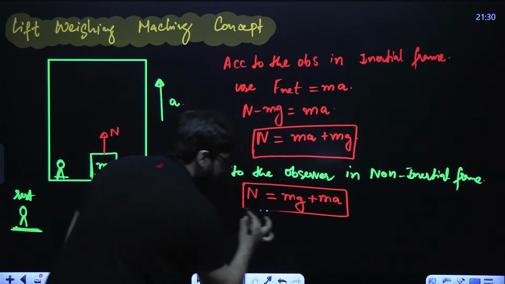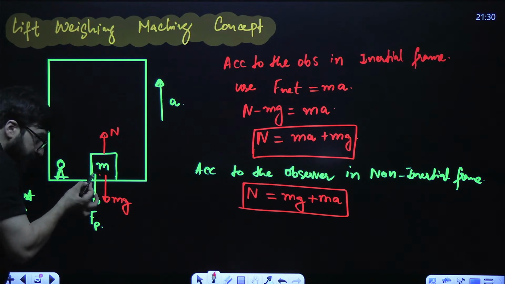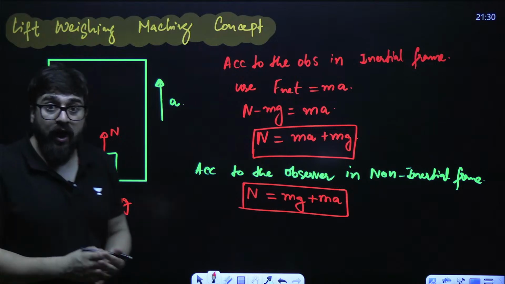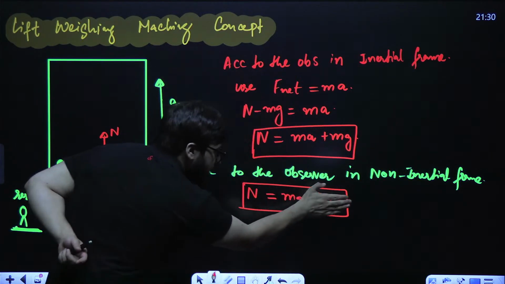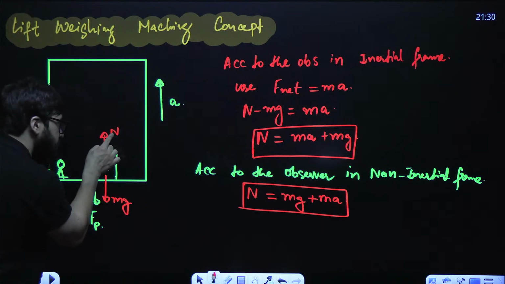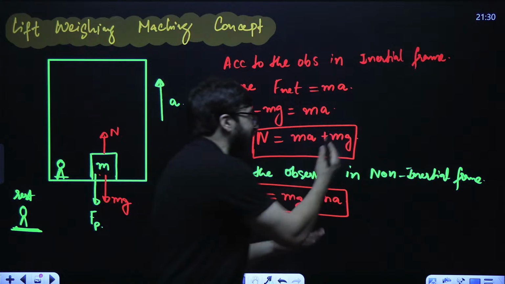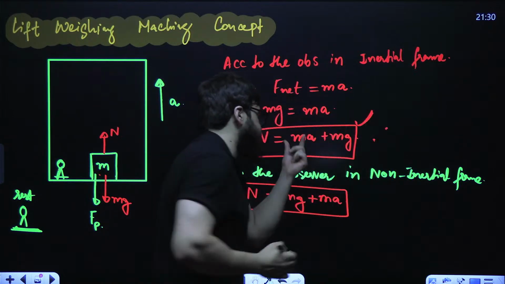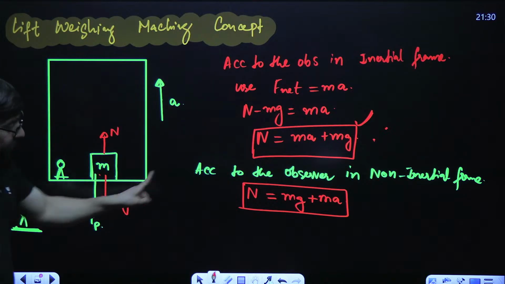So in case of a non-inertial frame, you have to apply the pseudo force on the block. If you do not apply the pseudo force on the block, the answer will be wrong. Then the answer will be N is equal to mg only, which is a wrong answer. The actual answer is mg plus ma. So if you apply the pseudo force, then only the answer will be correct.